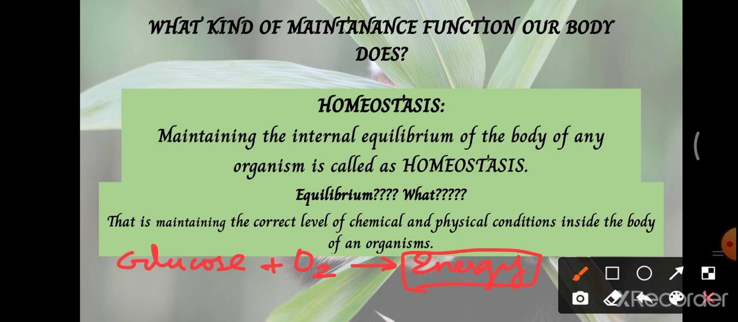So that particular level should not go above that or below that. This kind of maintenance of the chemical and physical conditions, we can take the pH range, temperature. So these are the physical conditions in our body which need to be maintained.